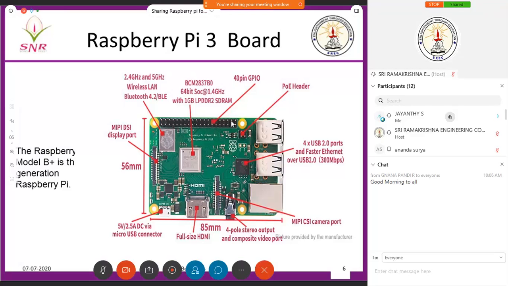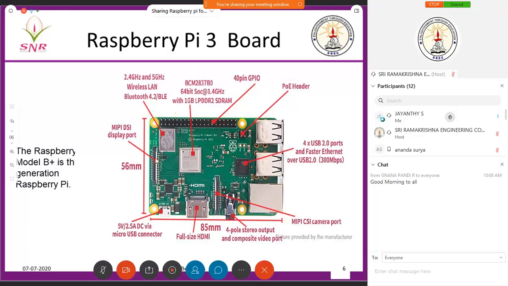Okay, and you see here these are the GPIO pins which have been taken out from this BCM IC, Broadcom IC. We'll see how we'll use these GPIO pins. These GPIO pins will vary from version to version. That also I'll show you. I have a small antenna here. It is used for transmitting waves so that I can connect it to the internet.